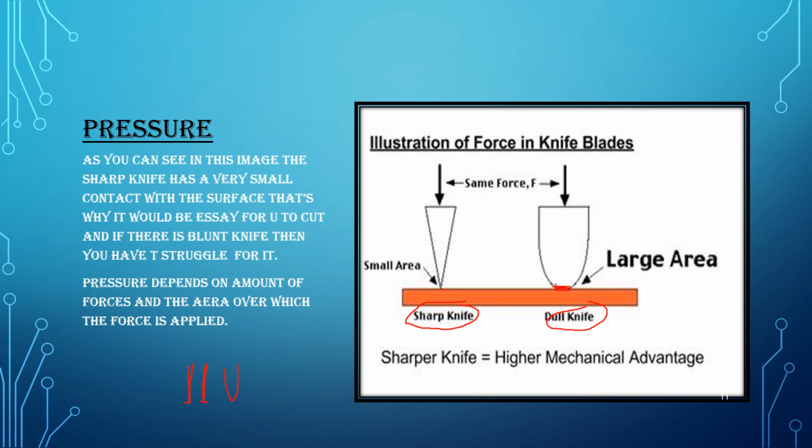The more the force, the more the pressure. However, the bigger the area, the lesser is the pressure. Pressure is directly proportional to the force and inversely proportional to the contact area. So if the area is less, the pressure would be more, and if area is more, then pressure would be less.